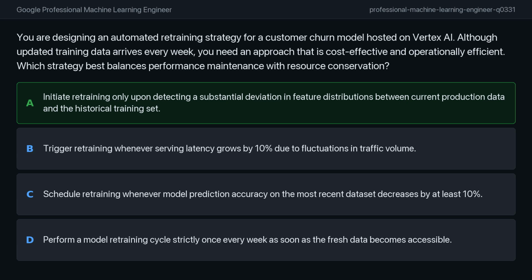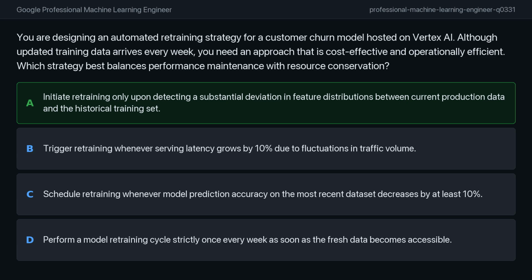Option B is incorrect because serving latency issues are usually related to infrastructure or serving resource constraints, rather than the model's predictive parameters. Option C is often less practical because ground truth labels required to measure accuracy are frequently delayed, whereas drift detection can be calculated using input features alone.